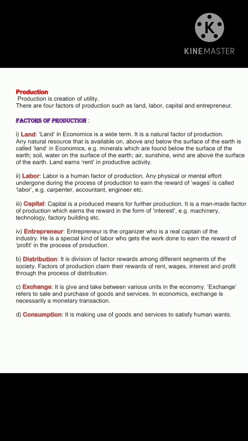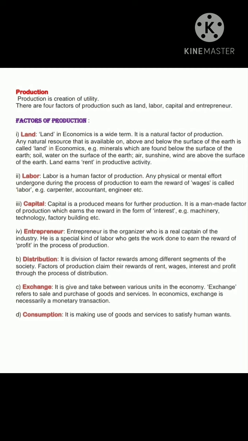Our fourth factor of production is entrepreneur. Entrepreneur is the organizer who is a real captain of the industry. He is a special kind of labor who gets the work done to earn the reward of profit in the process of production. So, entrepreneur is the one who organizes the production activity. He is the captain of the industry.